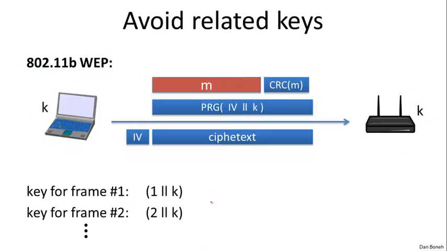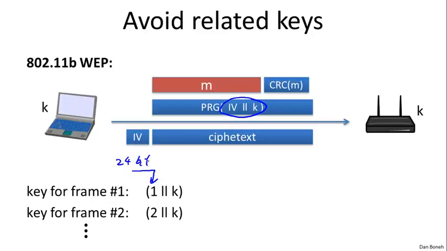So while we're talking about WEP, I want to mention one more mistake that was done in WEP. This is a pretty significant mistake, and let's see how we might design it better. So you notice that the designers of WEP basically wanted to use a different key for every packet. Okay, so every frame is encrypted using a different key, this concatenation of IV and K. Unfortunately, they didn't randomize the keys, and if you look at the key for frame number 1, well, it'll be this concatenation of 1 and K.